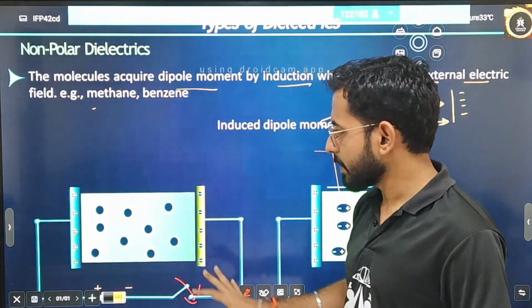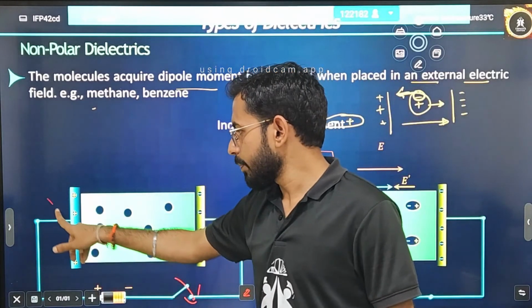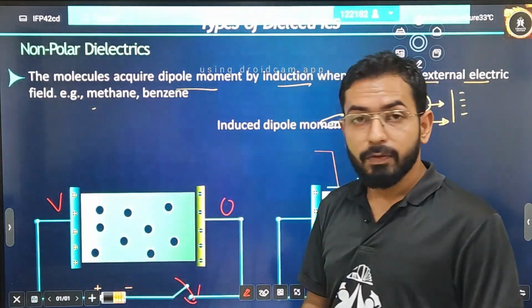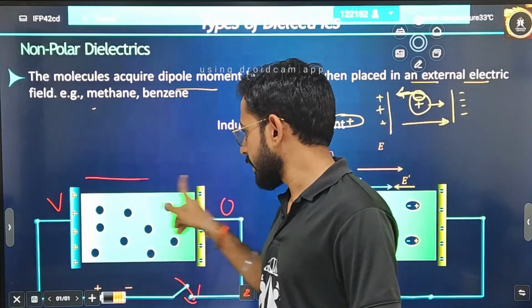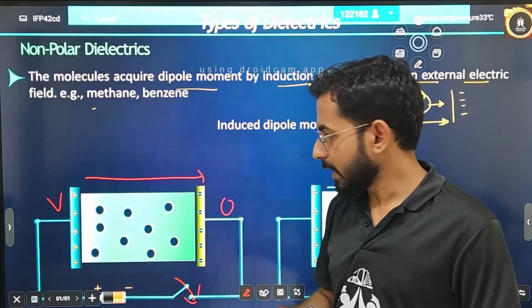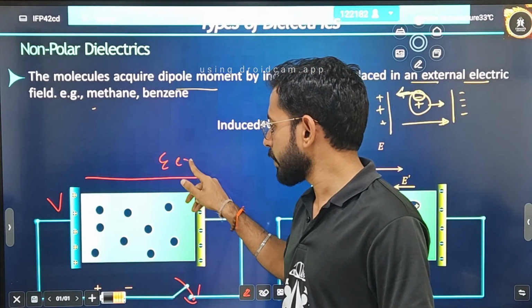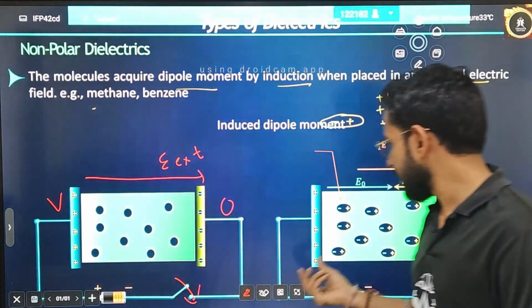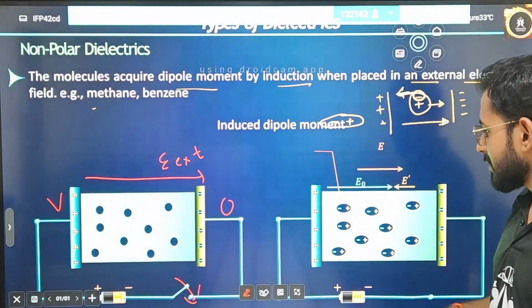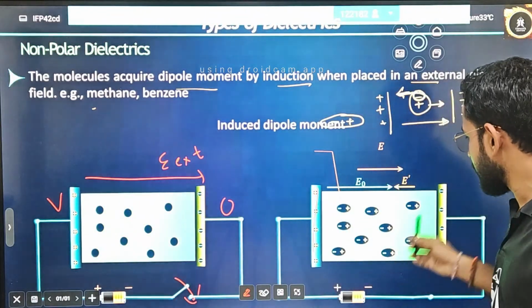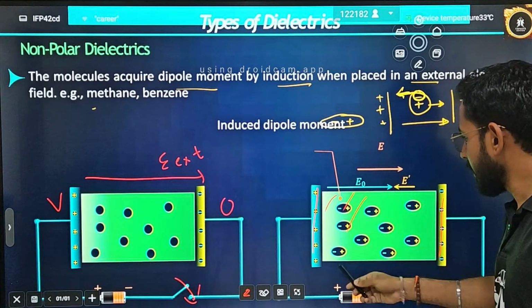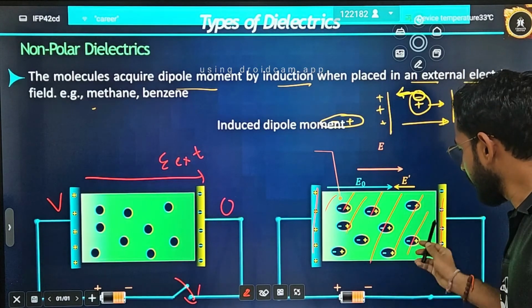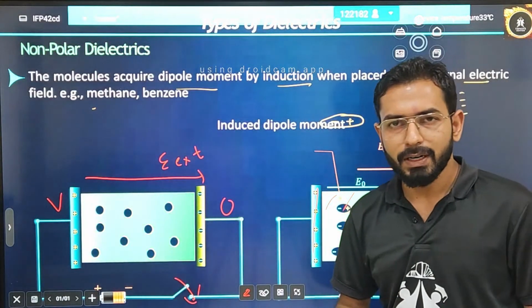Once you connect it, what will happen? This will become higher potential, this will become lower potential. The electric field will be generated from higher potential to lower potential. If the external electric field is from higher potential to lower potential, what can you say about the internal electric field? Then some dipoles will be generated. This is a dielectric; you can say a parallel plate capacitor is there, and you have inserted a dielectric. And what kind of dielectric is it? It is a non-polar dielectric.